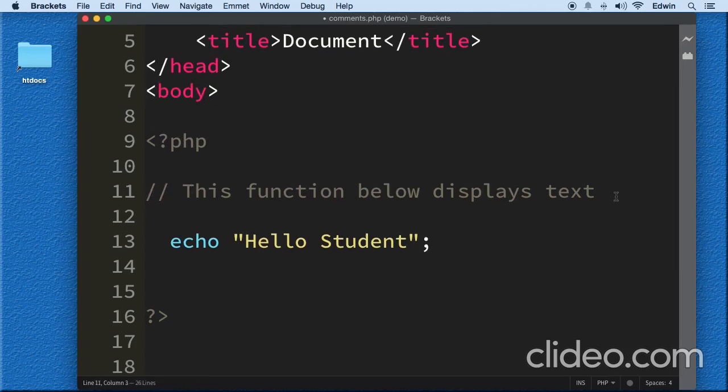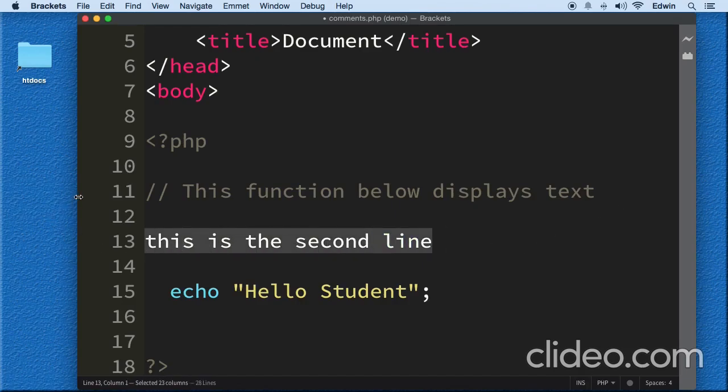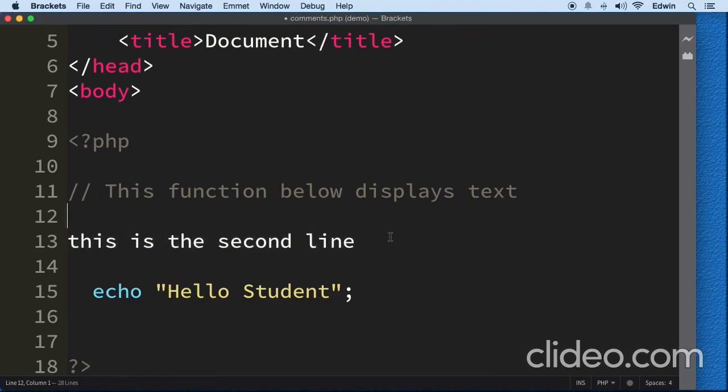If I write some words here, this is the second line. You see that it is writing in white. My code editor is actually making this white. The reason is because it's not commented. This only does one line here. So in order for me to comment this, we have to put the forward slash in there again.